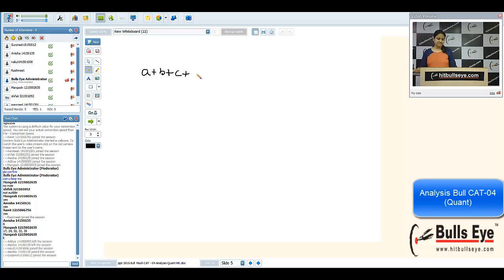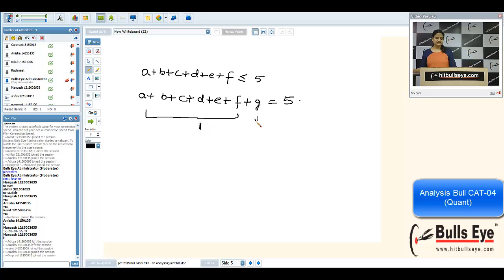A plus B plus C plus D plus E plus F, that should be less than equal to 5. I am introducing a pseudo variable to this, a pseudo element. Let it be G. Suppose this is equal to 5. What is the usage of this? Suppose this is 1, then G will take the value 4. Suppose SOD is 2, then G will take the value 3. All the values will be adjusted. So we can avoid all the cases. In one go, we'll get the answer.